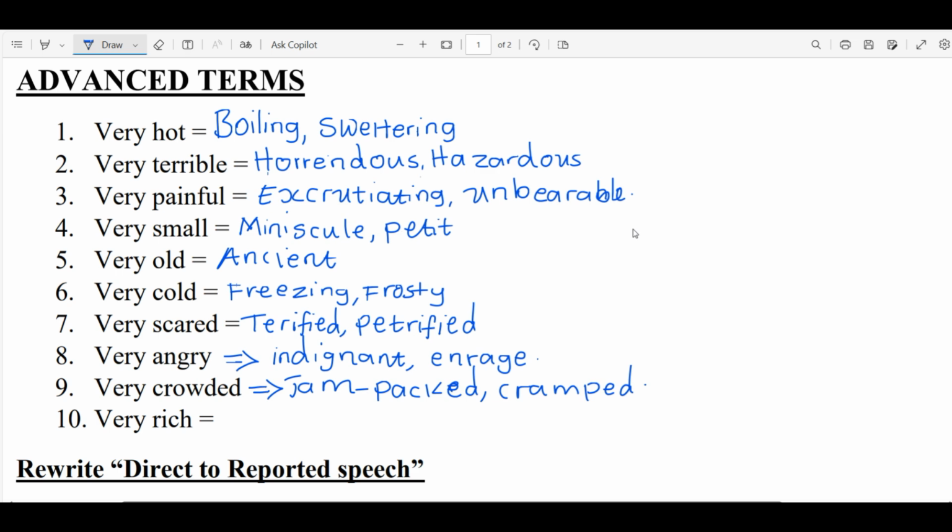Then we have very rich, wealthy. Apart from wealthy, we can also use well off. Apart from well off, we can also use prosperous. This one is common.